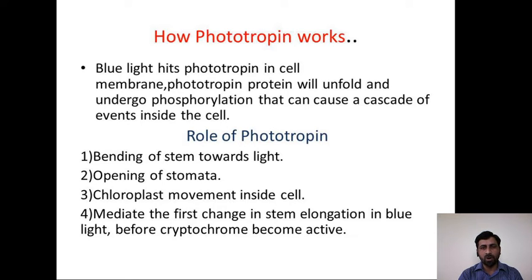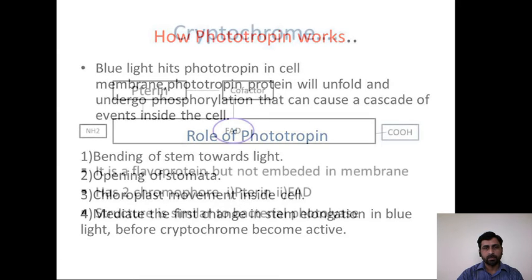results mostly in the bending of the stem towards the light, opening of stomata, chloroplast movement inside the cell, and mediates the first change in stem elongation in blue light before cryptochromes become active. So blue light absorbing pigments, or blue light activating pigments, are called phototropins.